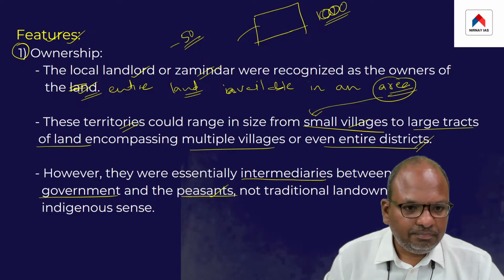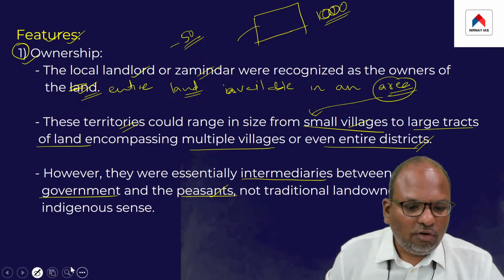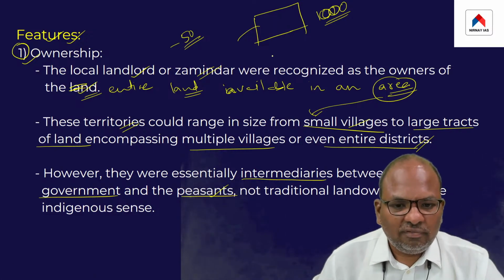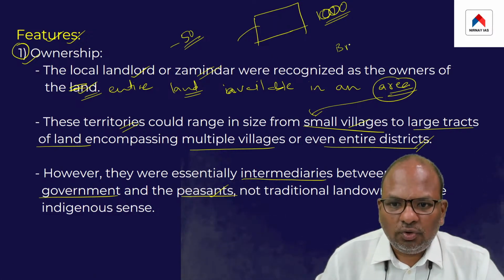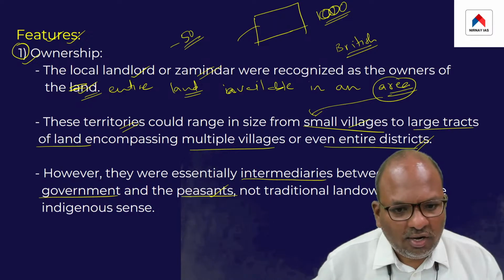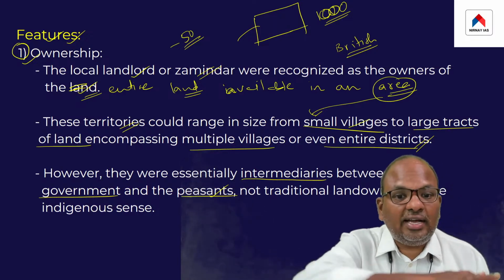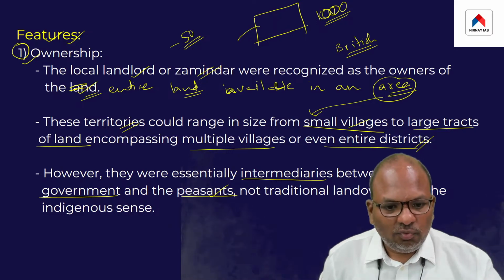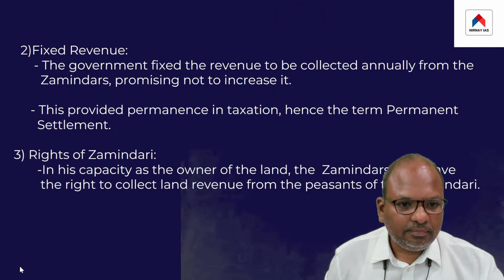That was the first feature of the Zamindari system. But mind you, who created the position of a zamindar? It was the British only. The British declared the large landowner of a village as the owner of the entire land available in the village.